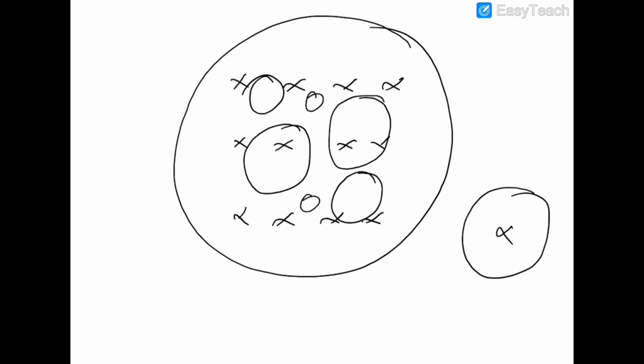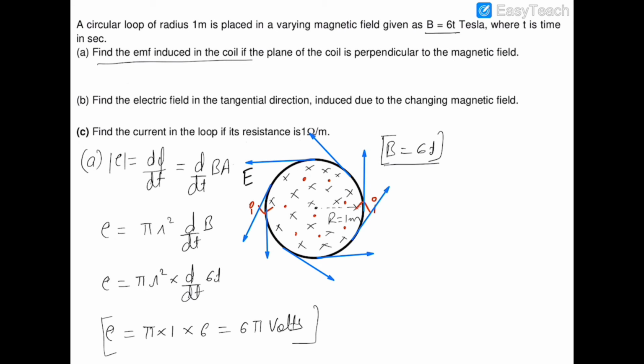So coming back to the original question, now for this electric field E, we know that the integration of E dot dl is equal to the EMF, or minus d phi by dt. So we have already calculated the EMF, which is 6 pi. So this is E dot dl.